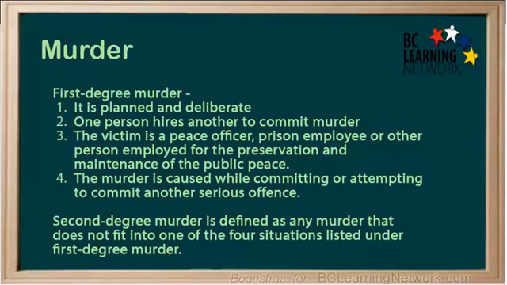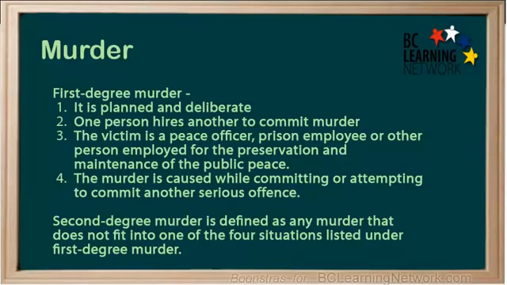The Criminal Code classifies murder into two categories: first degree and second degree. First-degree murder includes a killing that falls into any one of the following situations. It is planned and deliberate. One person hires another to commit murder. The victim is a peace officer, prison employee, or other person employed for the preservation and maintenance of public peace. The murder is caused while committing or attempting to commit another serious offense.